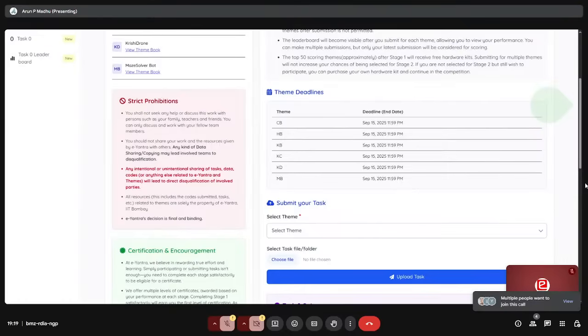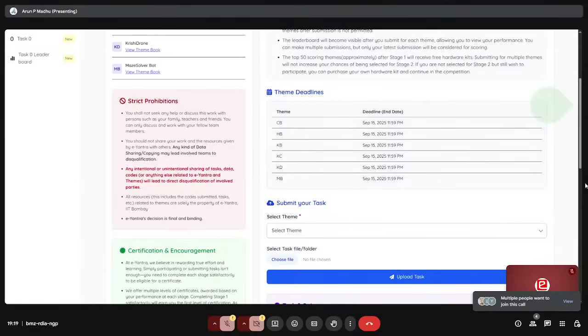One advice I give you guys, from what I have seen of past years' participants: whatever task we release, you should start on the day the task is released. Don't wait for the end time. Many people start the task only towards the end, maybe 3-4 days before.